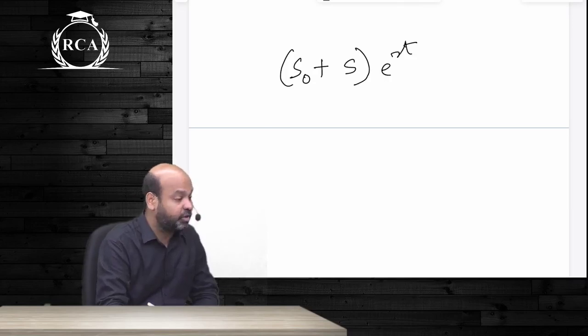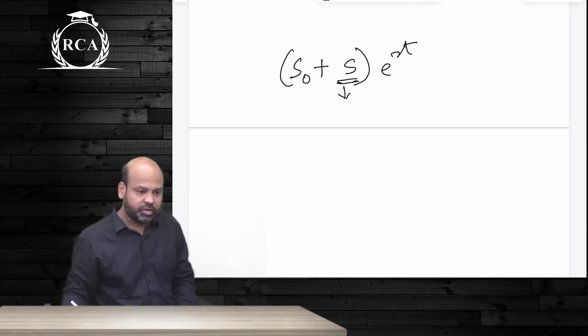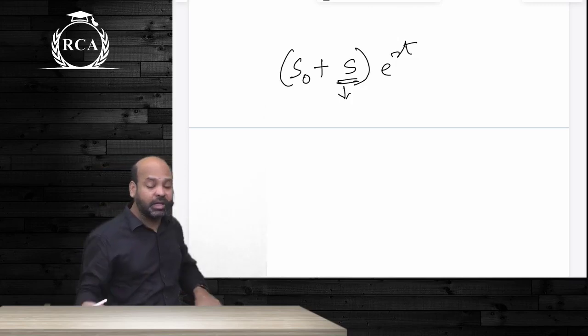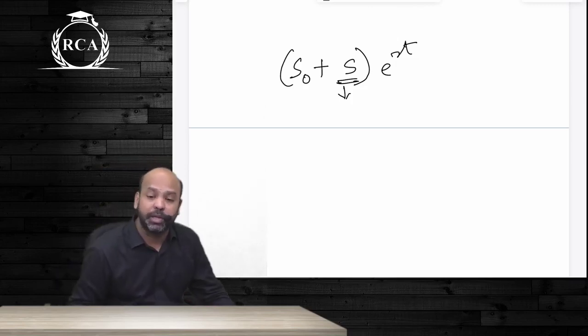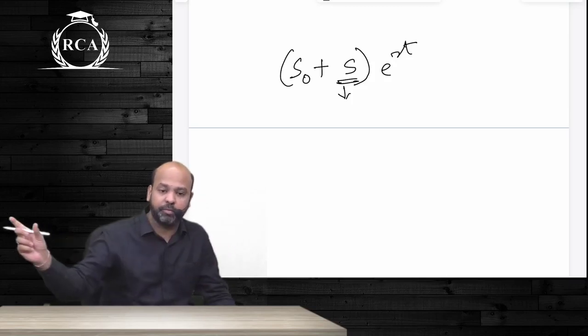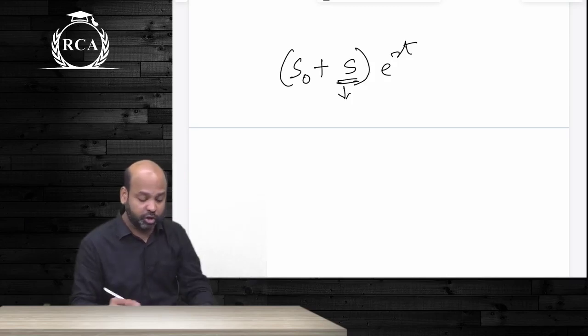You will write S naught plus S, where S is the present value of storage cost, into e power RT, guys. To spot price, you're supposed to add the present value of storage cost and then compound the entire summation as such, guys, for the period of the forward contract maturity. Are we clear about this? This is computation of fair forward price.